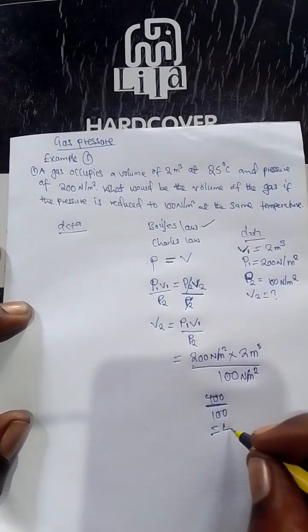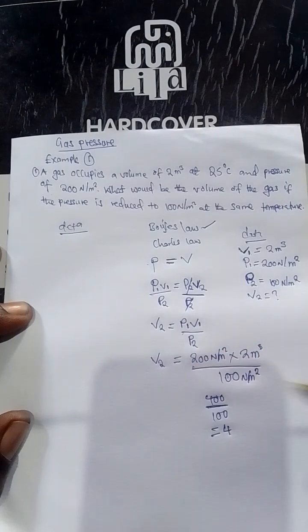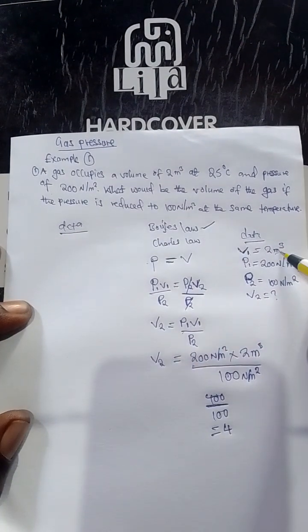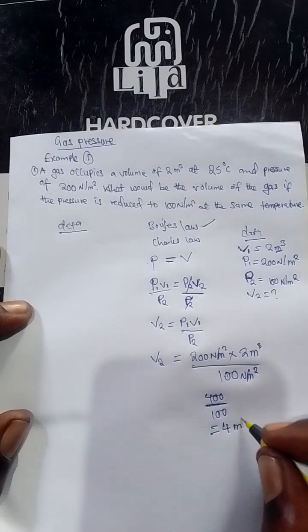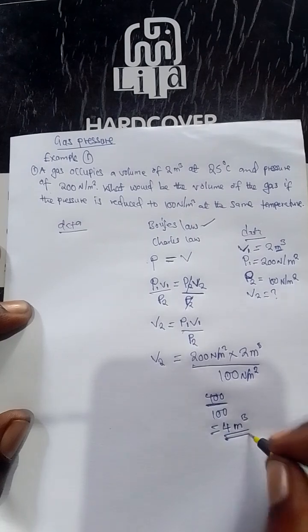We're getting 4. Since we were calculating volume, the SI unit is meter cubed. So it's 4 meter cubed. This was our volume.